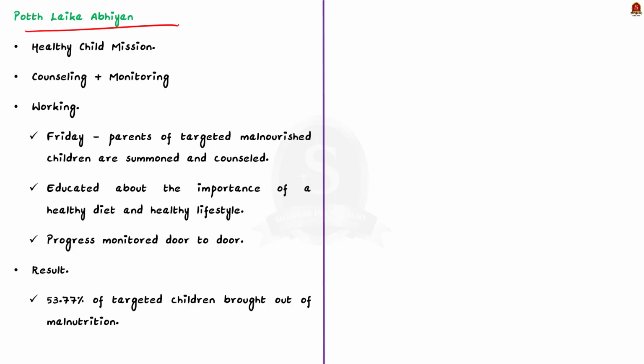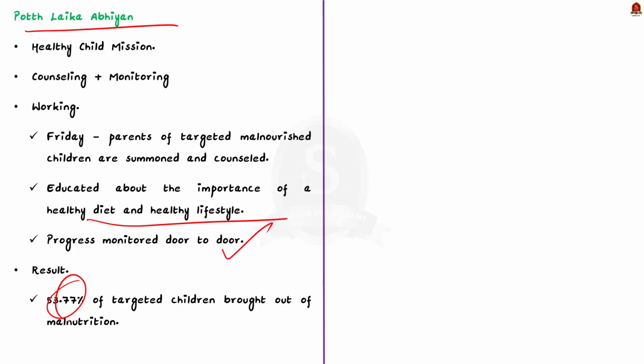Under this scheme, every Friday, the parents of targeted malnutrition children are summoned and counseled. They are educated about the importance of healthy diet, clean habits like washing hands, and having an overall healthy lifestyle. The progress is also monitored through door-to-door visits. This scheme has been enforced for 9 months. In this short time span, as many as 53.77% of targeted children were brought out of malnutrition. This shows the effectiveness of the scheme.